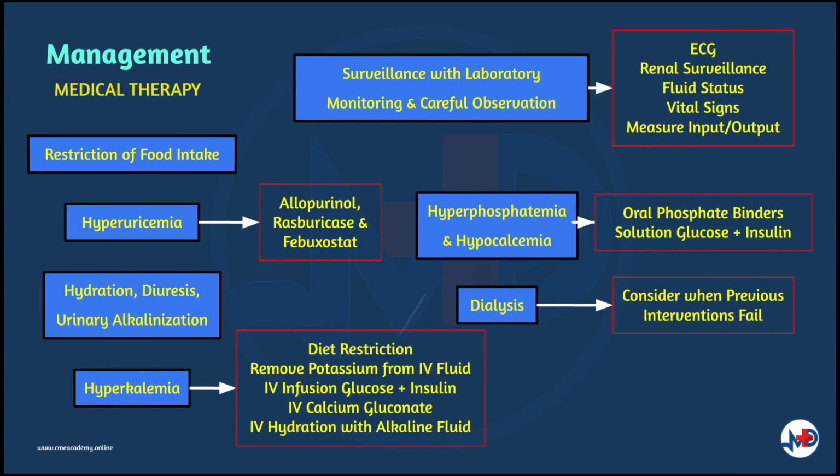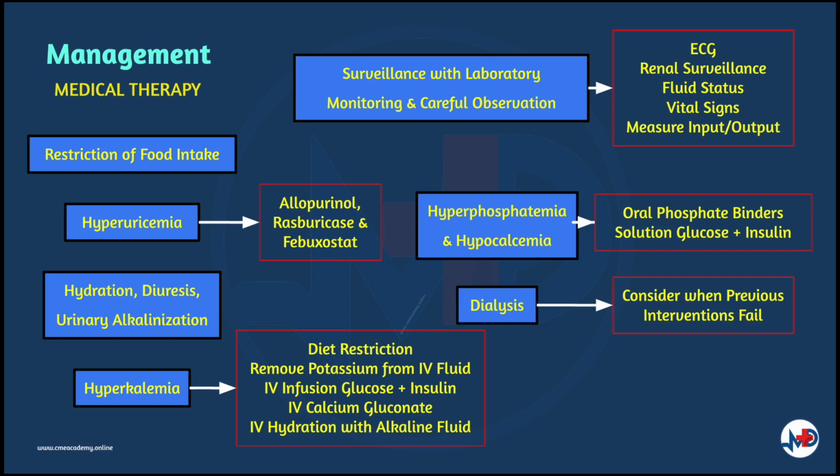The management for patients with tumor lysis syndrome has many aspects. First would be restriction of intake of foods that contain high levels of potassium, phosphorus, or uric acid, which should be implemented in patients with high risk for tumor lysis syndrome.